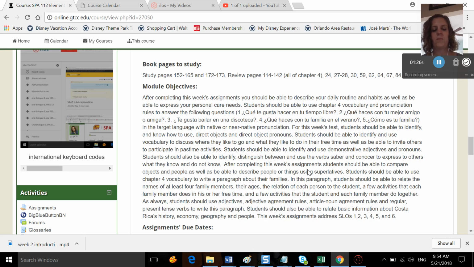You should also be able to compare objects and people, as well as be able to describe people and things using superlatives. You should also be able to use chapter 4 vocabulary to write a paragraph about your families, which you wrote the week before. This week we're actually going to be critiquing, okay? And you should also be able to relate basic information about Costa Rica's history, economy, geography, and people. All of this week's assignments address student learning outcomes 1, 2, 3, 4, 5, and 6.